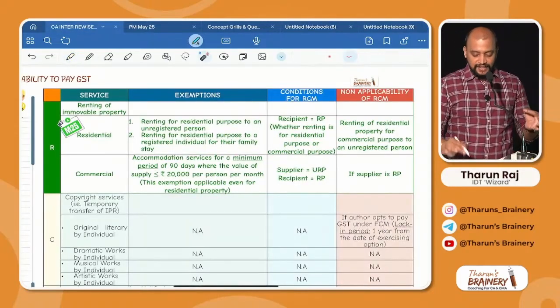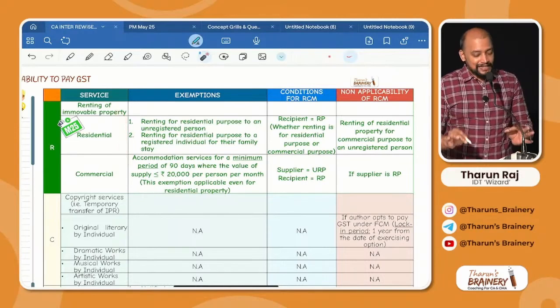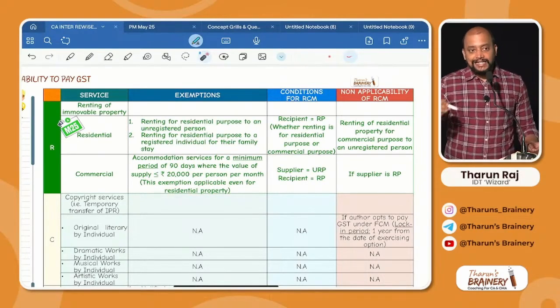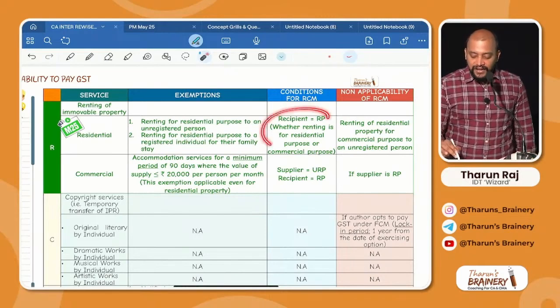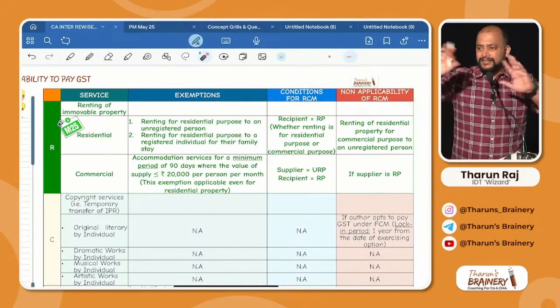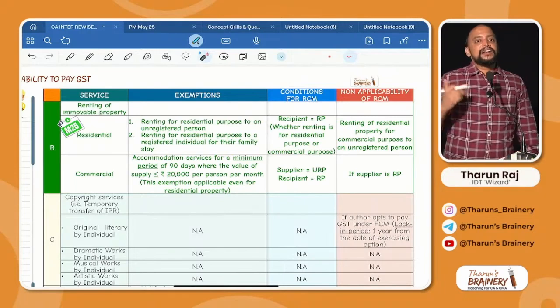What is that? First, 2 cases it is exempted. Even this point is also applicable for residential property. In other cases it will be taxable. Condition for RCM, recipient should be registered. Otherwise it will be FCM. Make it simple. Okay. Then commercial property.